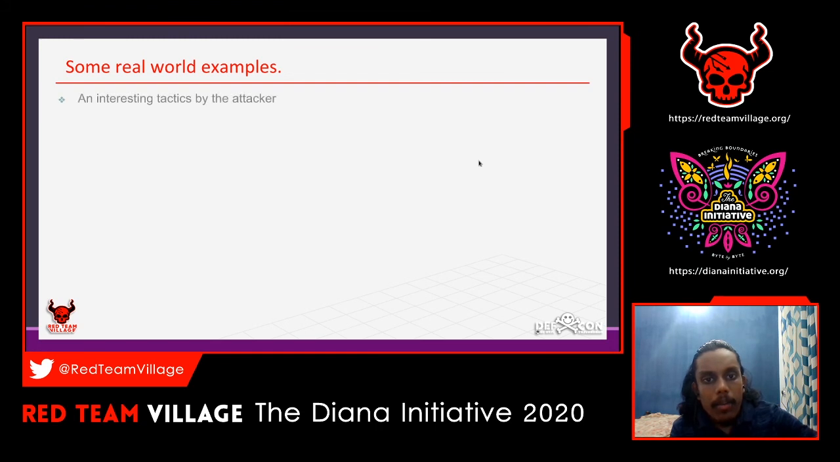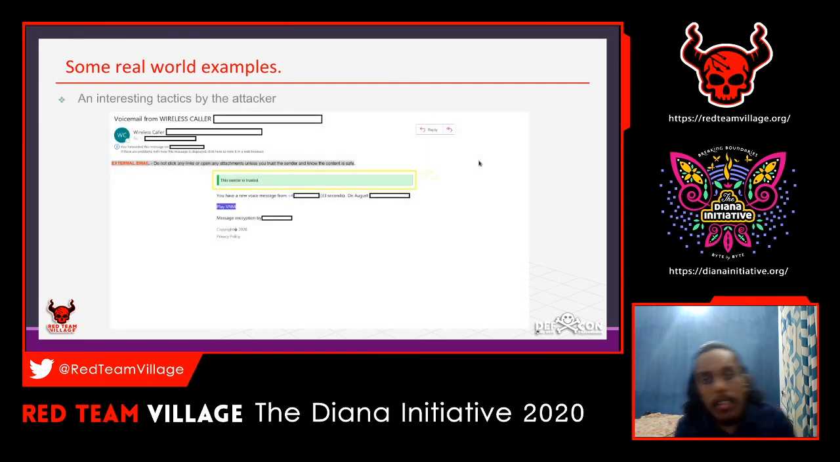And this is another interesting tactic by an attacker. This is the one I was explaining before. From the mail, the sender says this is a trusted sender. Some of the employees have seen this, and they said, yeah, this is a trusted sender, as the mail security team has already labeled it as a trusted sender. So there is no problem, then we can open the attachments or something.